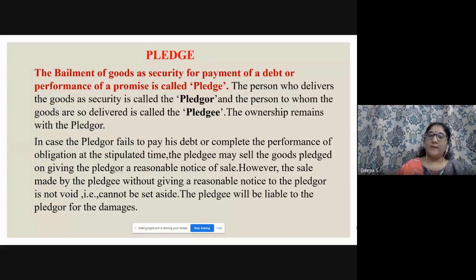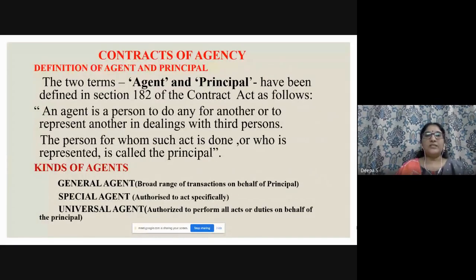Next comes contracts of agency, the definition of agent and principal. Again, a very important one under the legal aspects of business, because everywhere we can see agencies, franchise, etc. An agent is a person employed to do any act for another or to represent another in dealings with third persons. The person for whom such act is done or who is represented is called the principal. Who does the work is the agent; on whom the work is done is the principal.